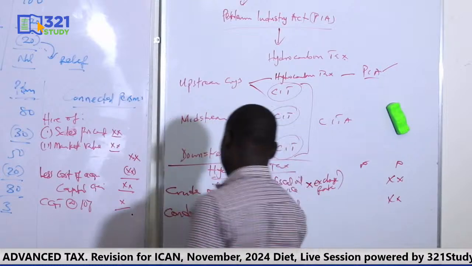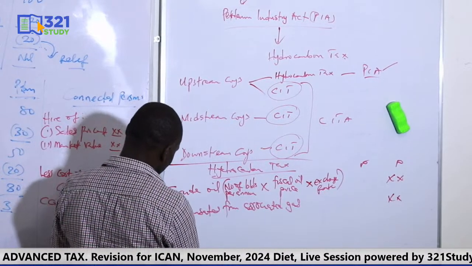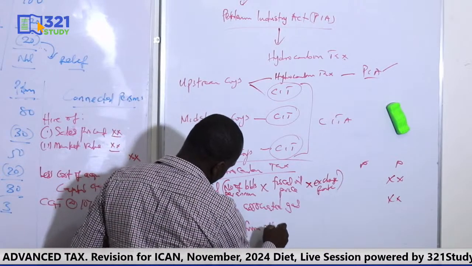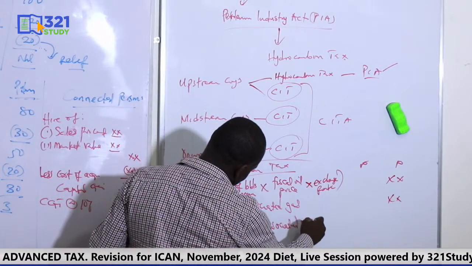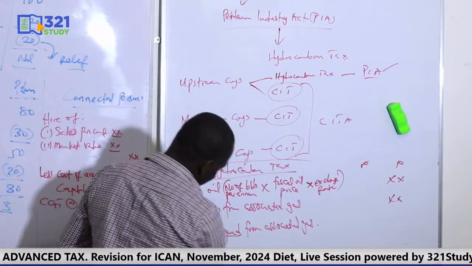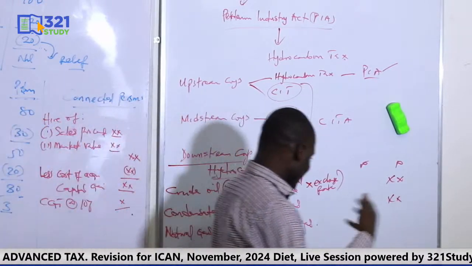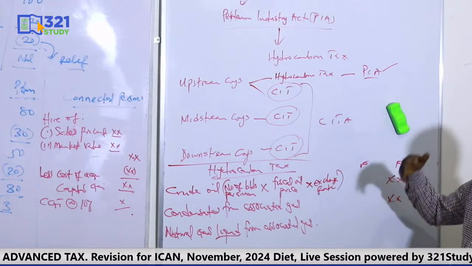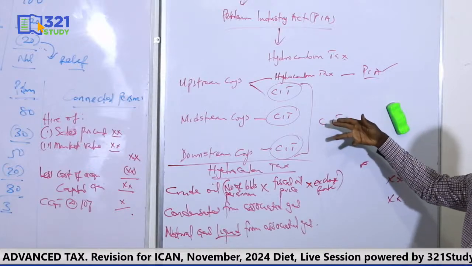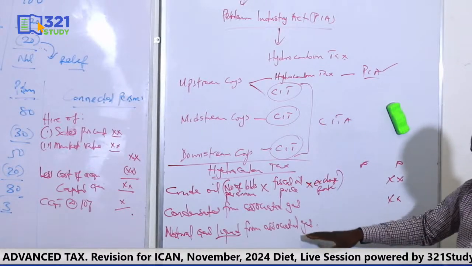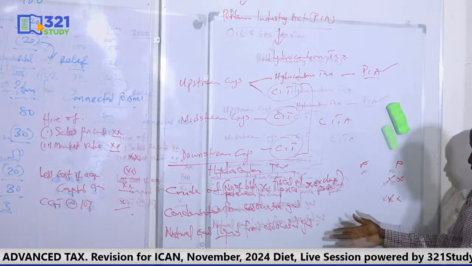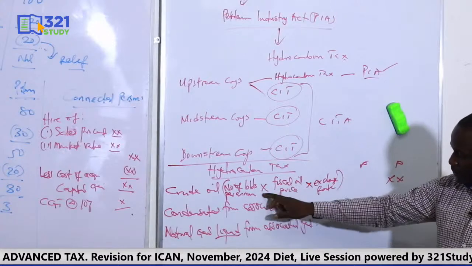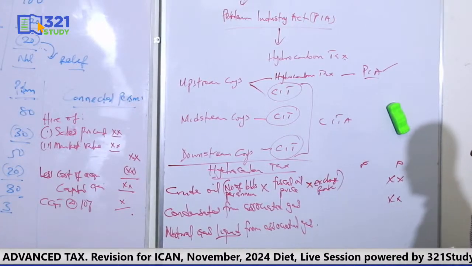Then the next one is natural gas liquid, from associated gas. So you see, this one is in liquid state. It's not the natural gas itself. It's a liquid from the natural gas. That's what you bring here. The natural gas itself, which is in gaseous state, is taxed under CIT. Okay? It's not taxed under HT. So it's only the liquid that is taxed here. That's what you are bringing here. How do you value it? It's also liquid, and it's also measured in barrels. So it's the same valuation. Number of barrels times the price, times the exchange rate.